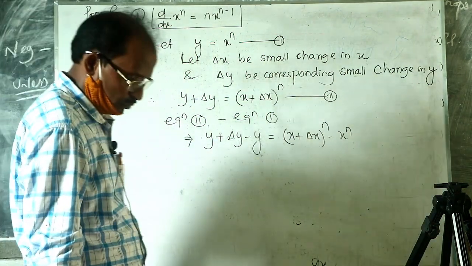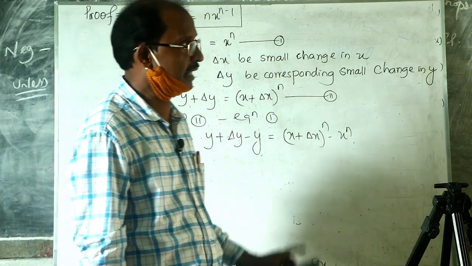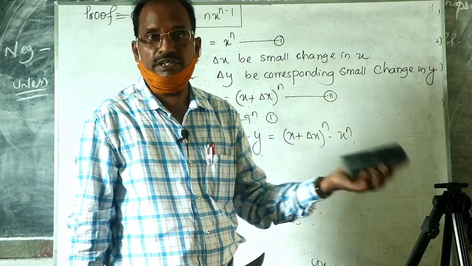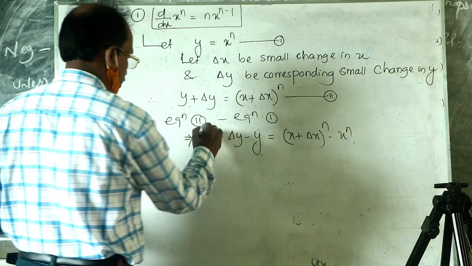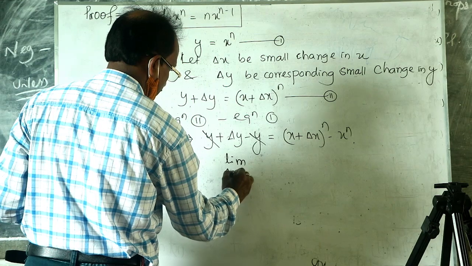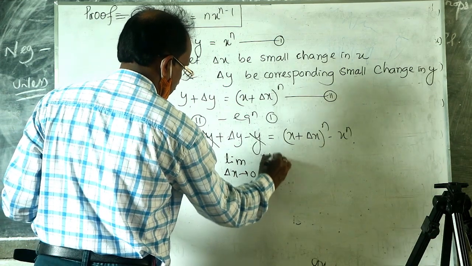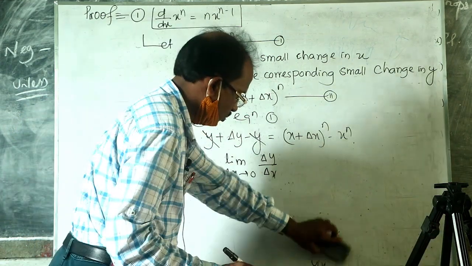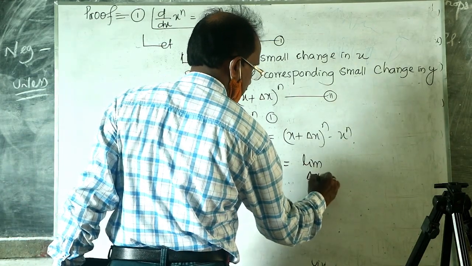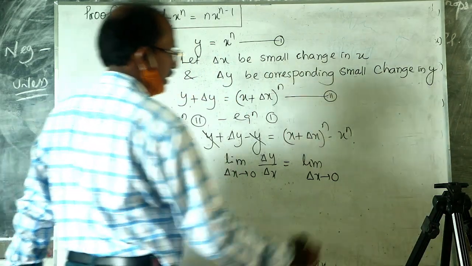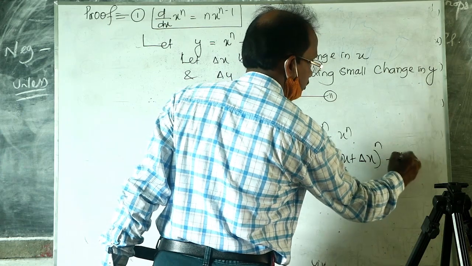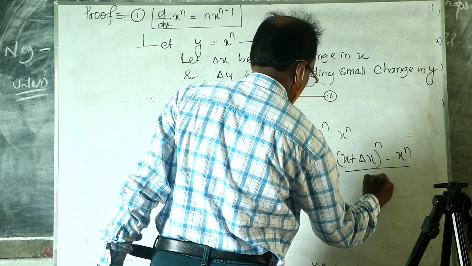Dividing both sides by delta x and taking the limit as delta x tends to 0, y is cancelled here, and delta y by delta x is equal to, on the right hand side, the limit as delta x tends to 0 of x plus delta x to the power n minus x to the power n by delta x.